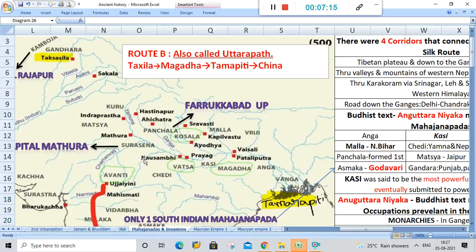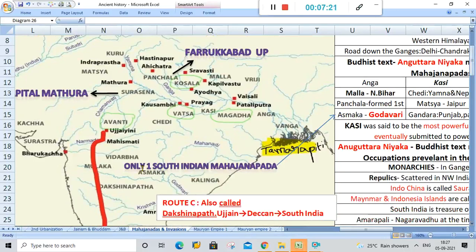See, here is Kuru in the north. And then the Narmada valley is here, near Ujjain. Here the Narmada river is flowing and this is called the Narmada valley, and Ujjain is here, and the Godavari valley.